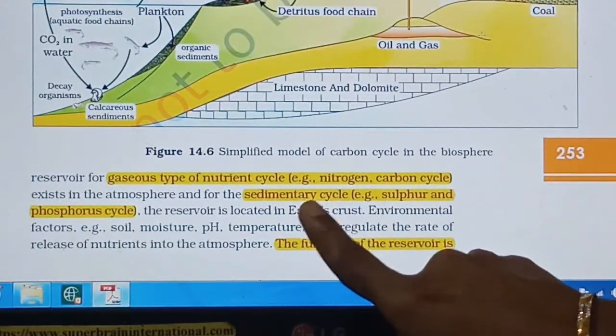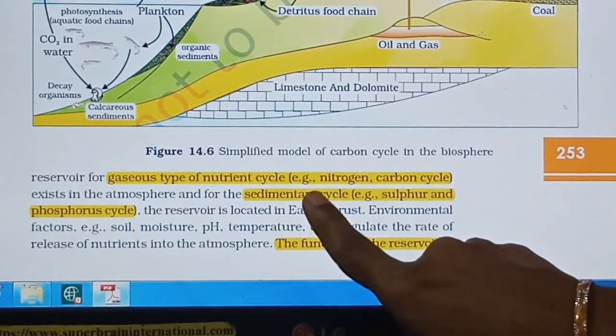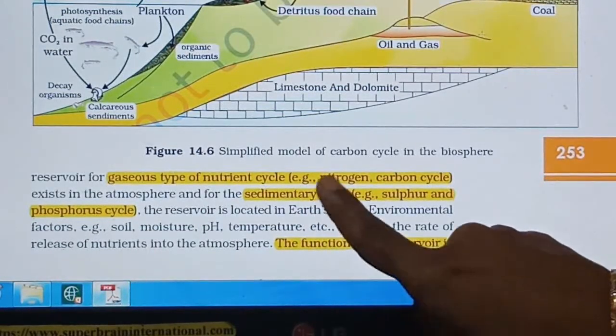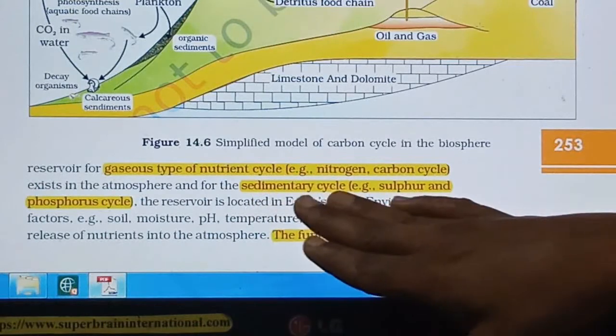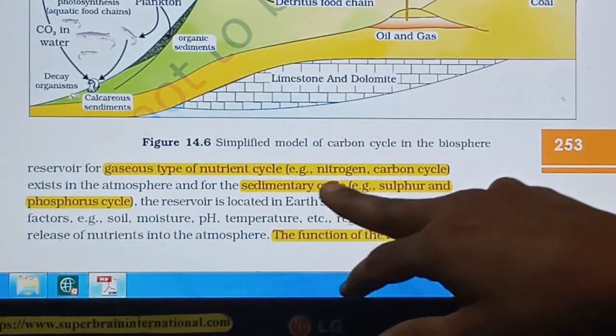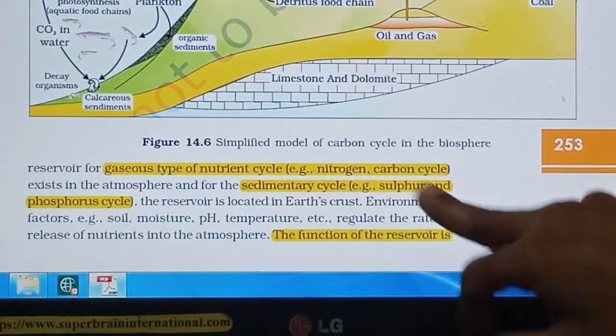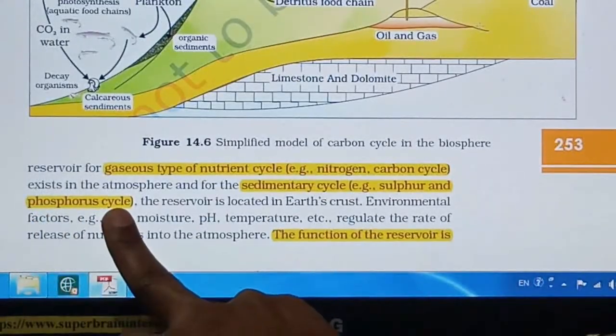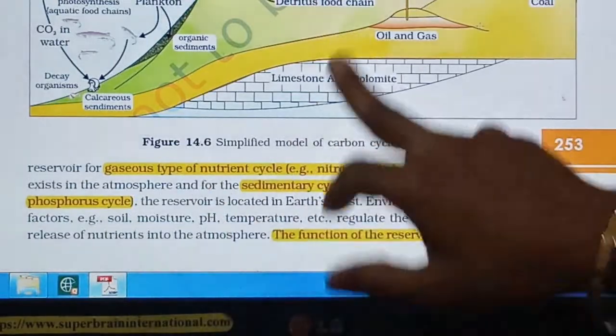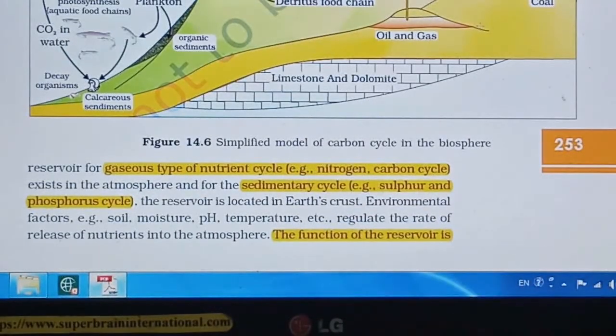Sedimentary cycle is where a large amount of reservoir is in the soil. For the sedimentary cycle, two examples are given. One is sulfur and another one is the phosphorus cycle, right? So here first we will see the carbon cycle.